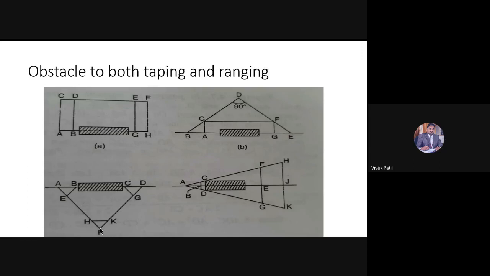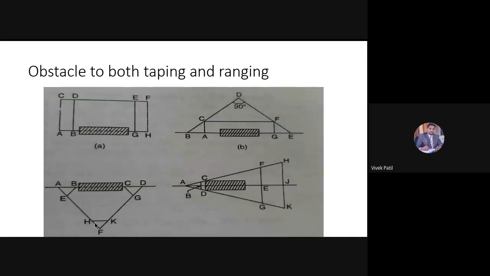I will measure the distance AE, and with the same distance I will mark the point H on the same line from point F. So now FH is equal to AE.